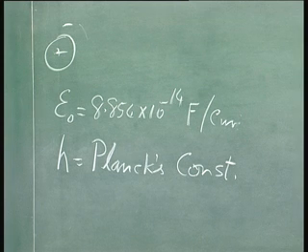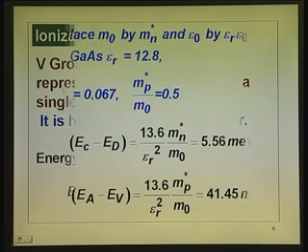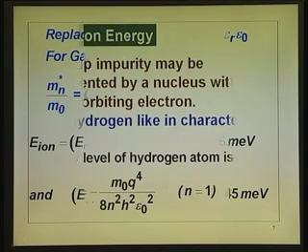Substitute all that, this turns out to be 13.6 electron volts.